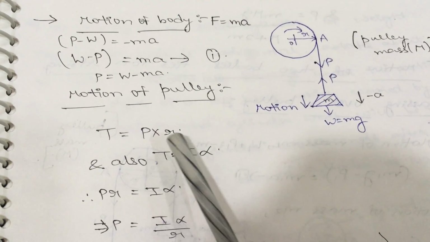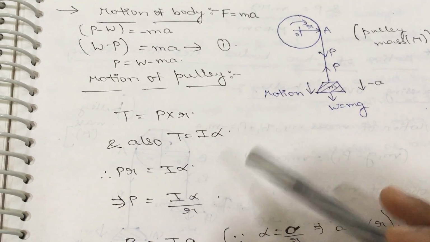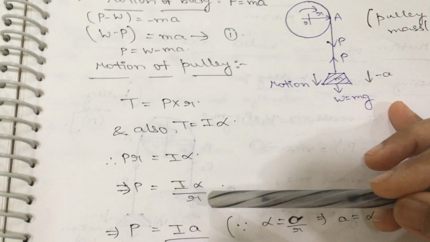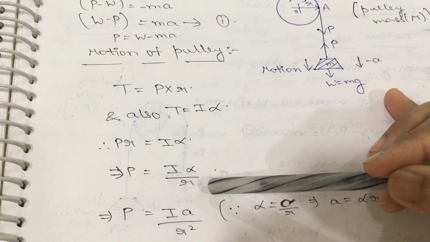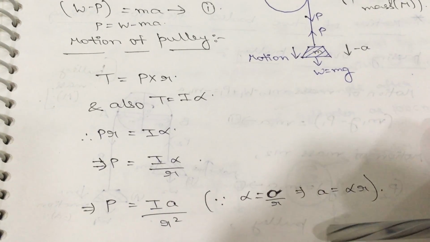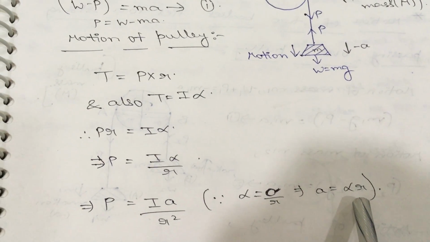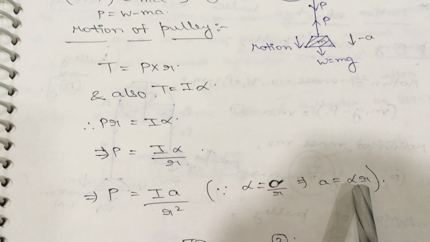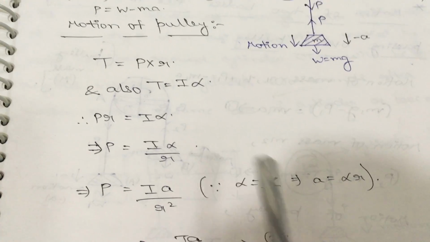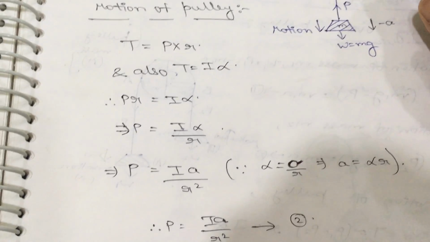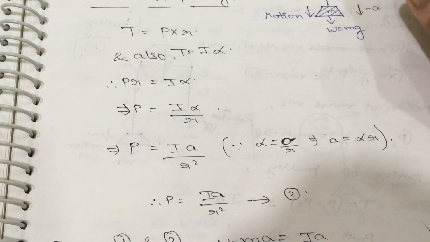Both torque values are equal, so equate them. So P R is equal to I alpha. Now make P the subject. You will get I alpha by R. And again we know that alpha is equal to a by R from the relationship between acceleration and angular acceleration. So now substitute alpha is equal to a by R in this P formula. You will get the P value as I a by R square. Make it the second equation.